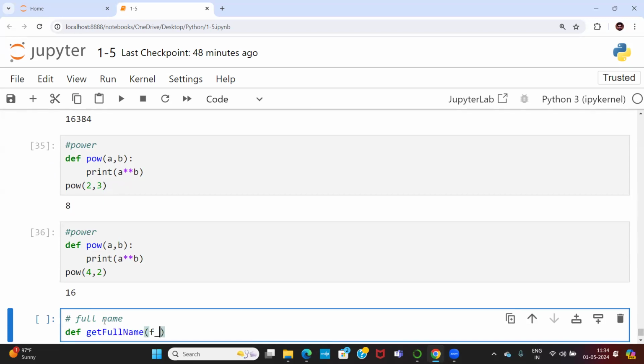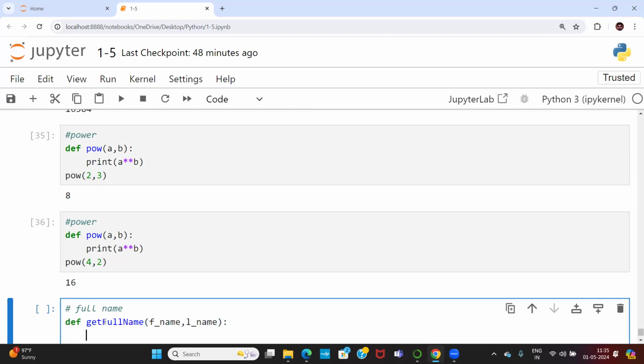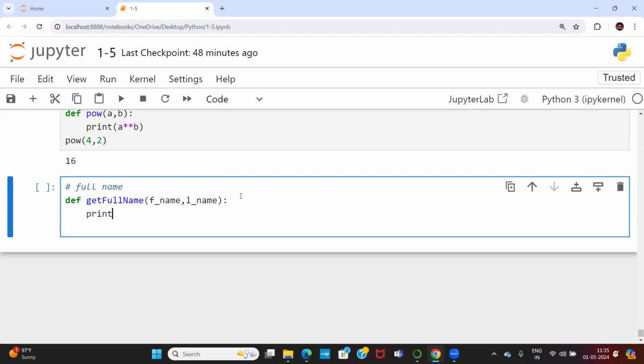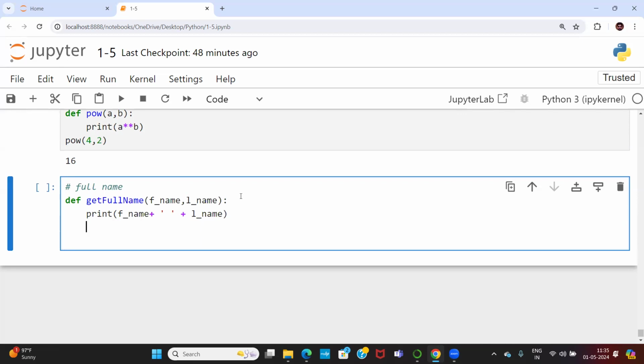So the first parameter is f name, the second parameter is l name. Now tell me, print of f name plus a hyphen, or otherwise a space, then l underscore name, then finally call get full name.